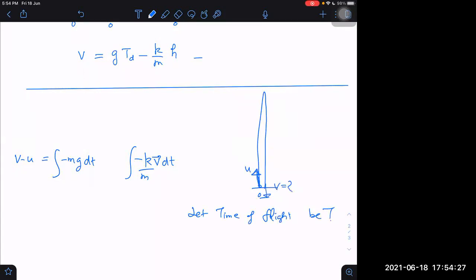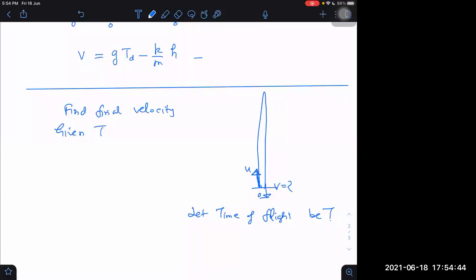How will we do it again? See, we will do it this way. What we have to find is the final velocity. What is given? Given is capital T, the time of flight, and also the initial velocity.